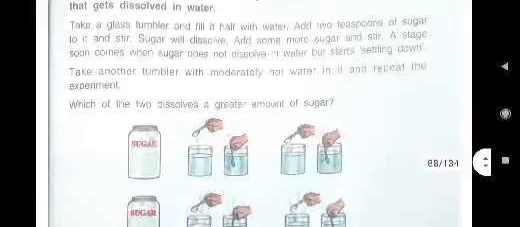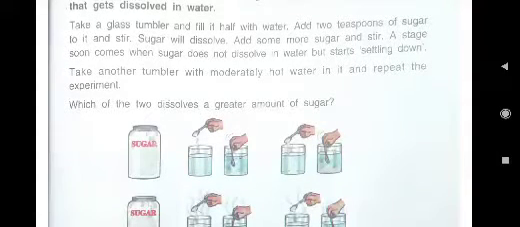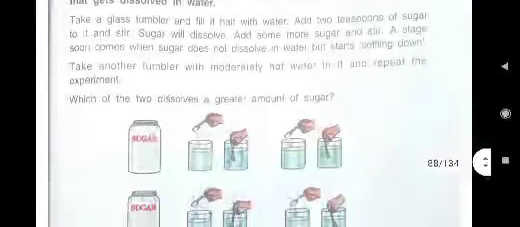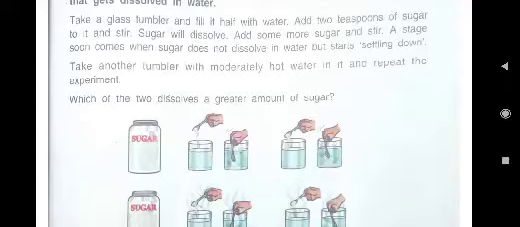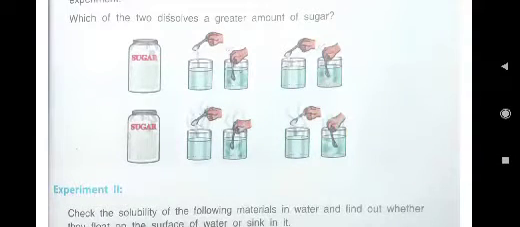Why? Because the required amount which can be dissolved in the water has already been dissolved, so now the water cannot dissolve more, and that's why the extra sugar we have put in settles down. Take another tumbler with moderately hot water in it and repeat the experiment. Then which of the two dissolves a greater amount of sugar? Obviously we will see that the hot water will dissolve a greater amount of sugar.